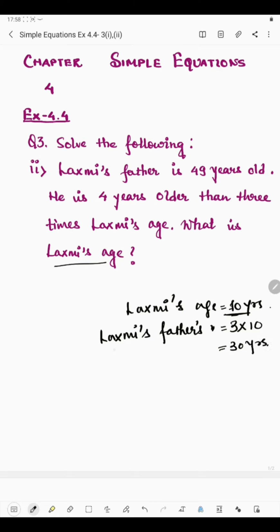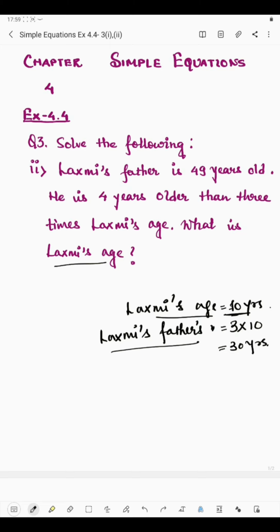So that means Lakshmi's father's age we can find if we know Lakshmi's age. So whose age is to be considered? We will consider Lakshmi's age here, because if you find 3 times Lakshmi's age, then you will get Lakshmi's father's age. And since we don't know Lakshmi's age, we will consider it as x, or we can consider any variable here.